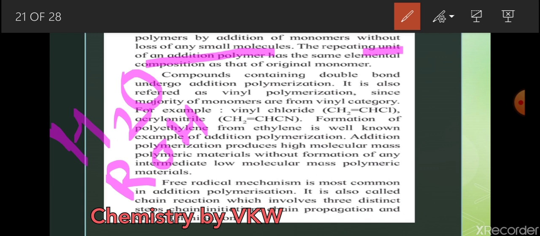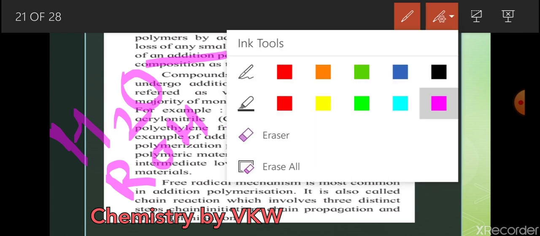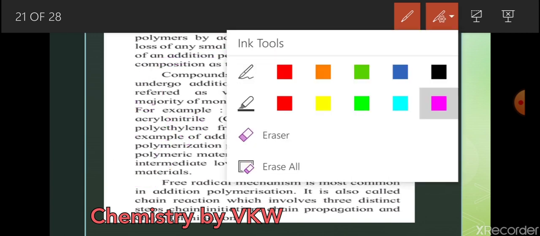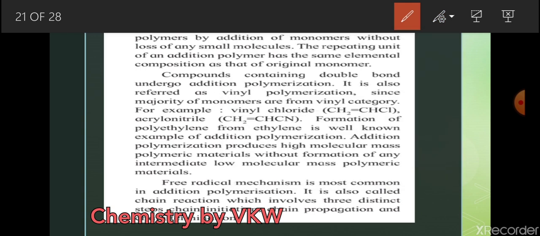Compounds containing double bond undergo addition polymerization. It is also referred to as vinyl polymerization. Vinyl polymerization, that is the double bond containing compound. Next one we have to see vinyl chloride, CH2 double bond CHCl, chlorine is there, therefore vinyl chloride. Formation of polyethylene from ethylene is the well known example for the addition polymerization.